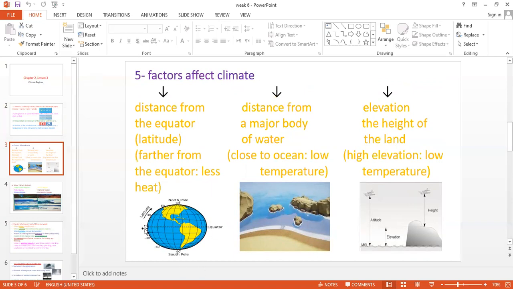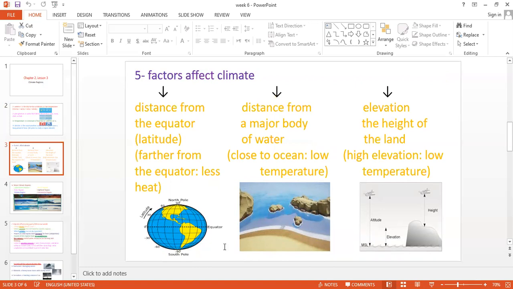Well, the meaning of that, this is the Earth. And here, this fake line that divides the Earth into two parts, North Hemisphere and South Hemisphere, is called the equator. It's an imaginary line that divides the Earth into North Hemisphere and South Hemisphere. And those lines that run parallel to the equator are called latitudes, exactly.